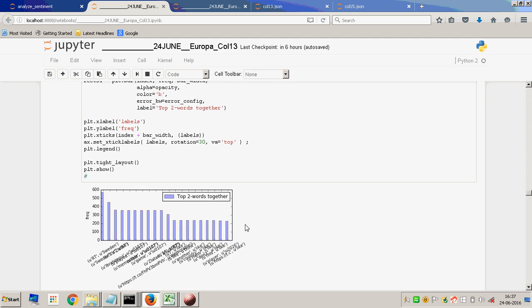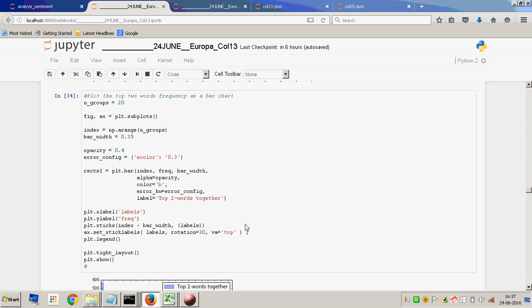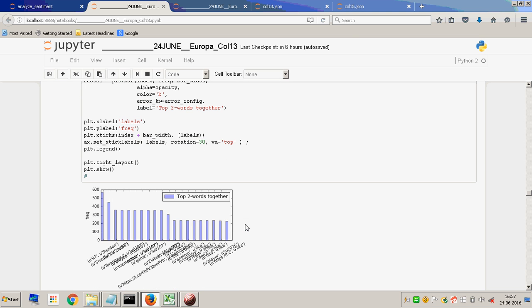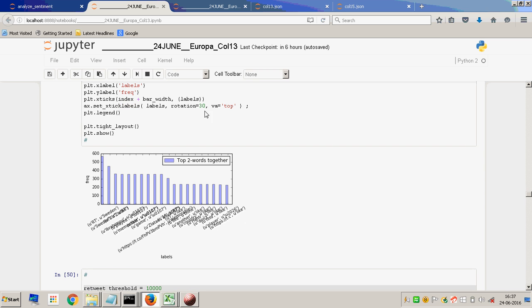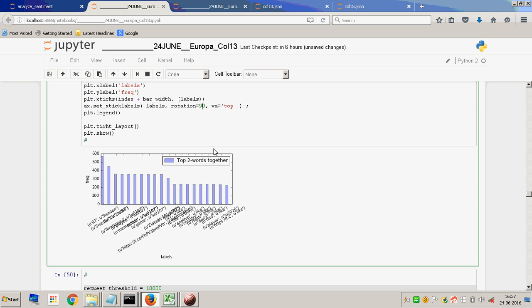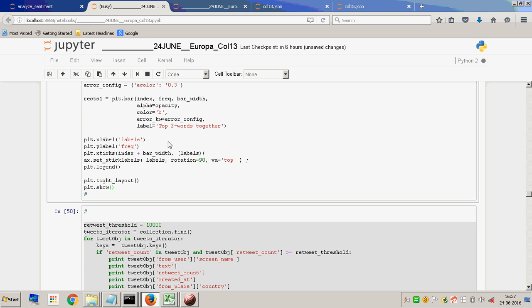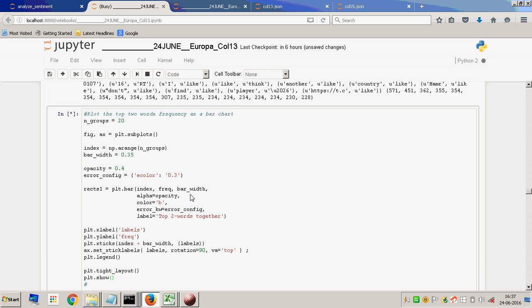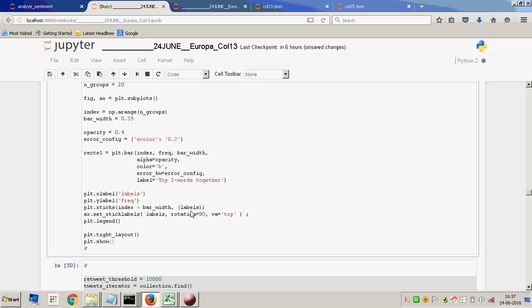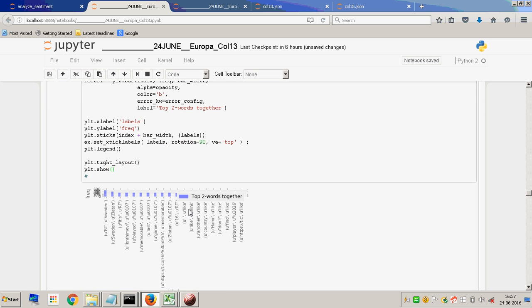For further analysis, again the top two words together. If I change this a little, it is taking some time and it's not looking very pretty.